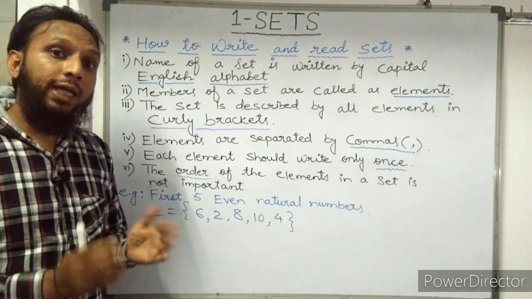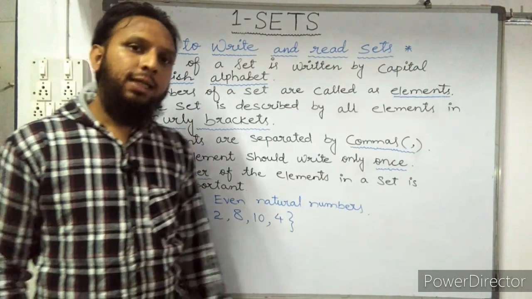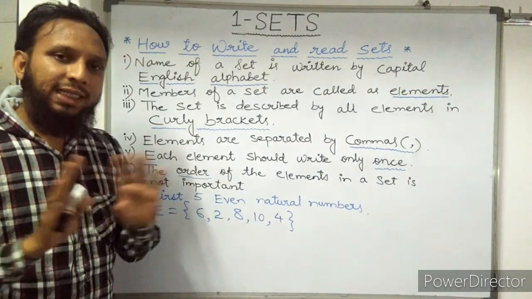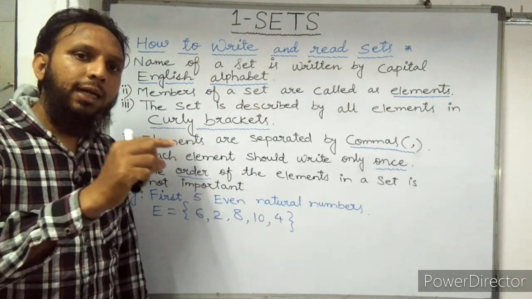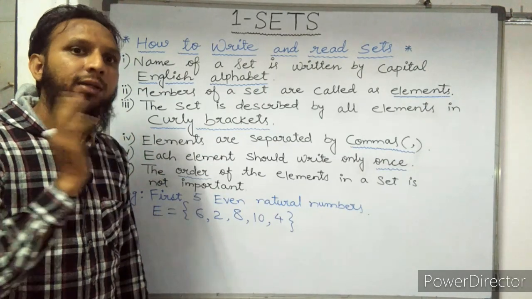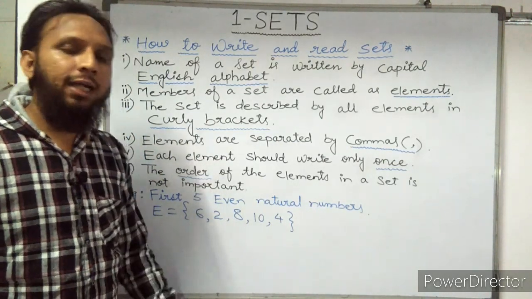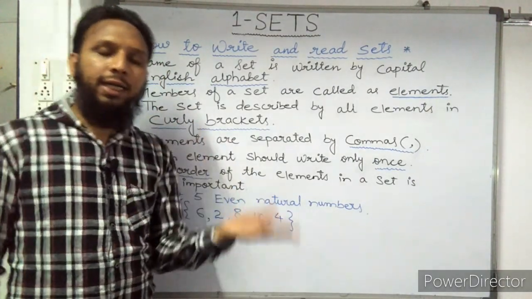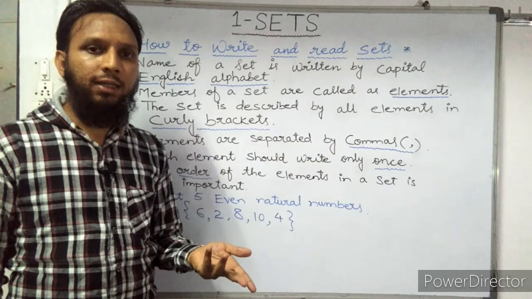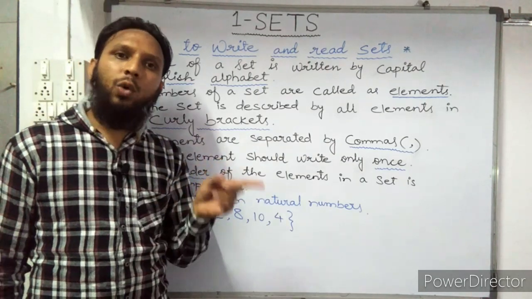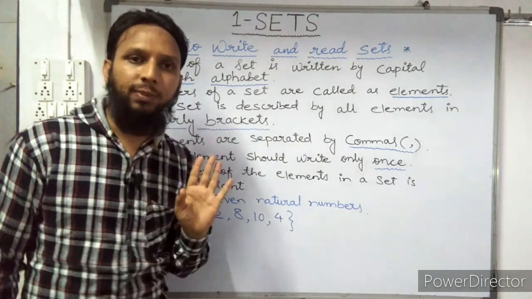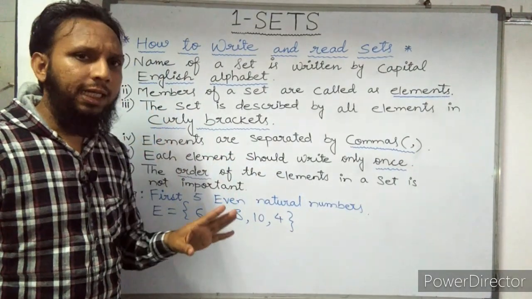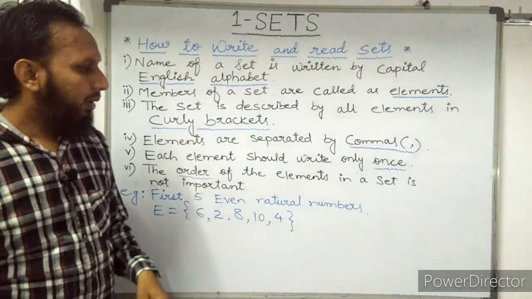Suppose A is a set of days of a week. It is not necessary to start with Sunday or Monday. We can start with any day: Tuesday, Thursday, Saturday, Sunday, Friday, etc. So it is not necessary to write Sunday or Monday in first place. In random order, you can write the elements of any given set.